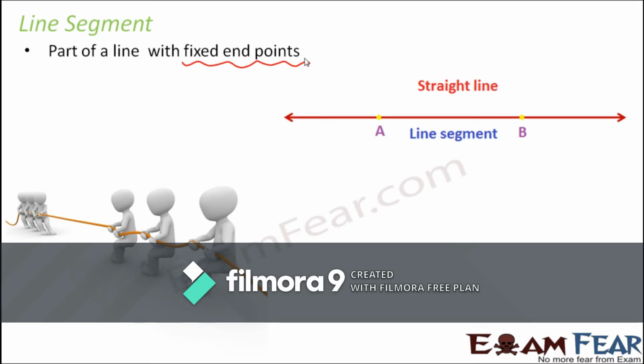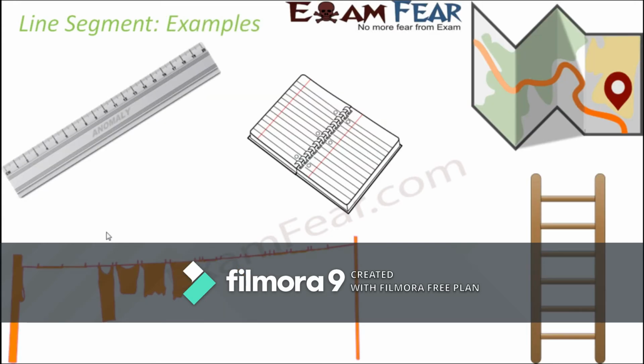Now let's think of this game which I'm sure you would have played with your friends. What happens in this game? You have two teams, and both the teams try to pull the rope in their own direction, right? Now when you look at this long rope, it's very long, right? But when you look at a portion of this rope, maybe only from this part to this part, what is this? This portion is nothing but a line segment, because it is part of that big rope, right? So that way it is a line segment. So a line segment is basically part of a line which has fixed endpoints.